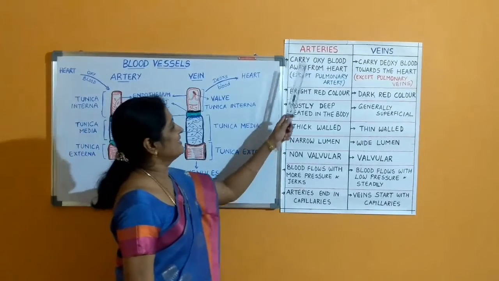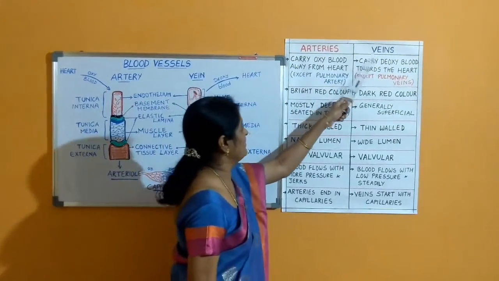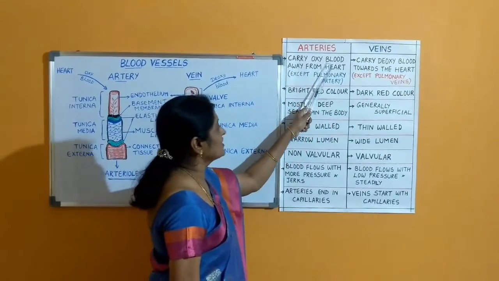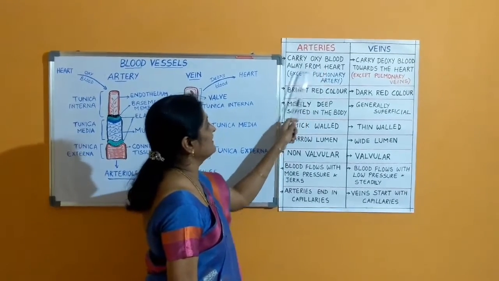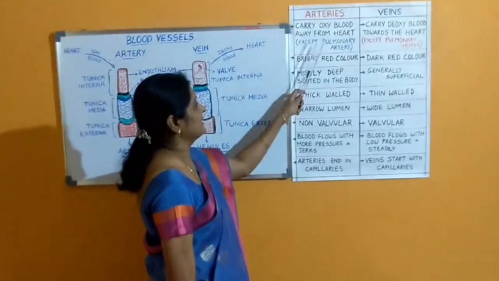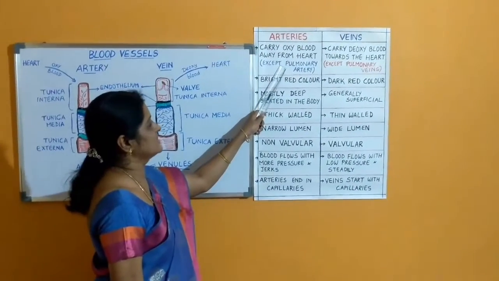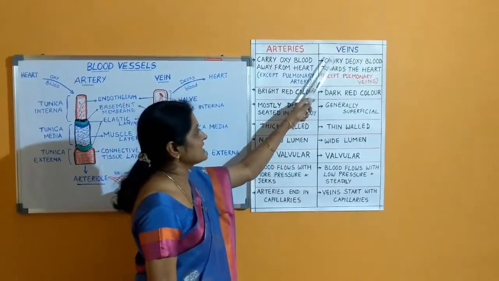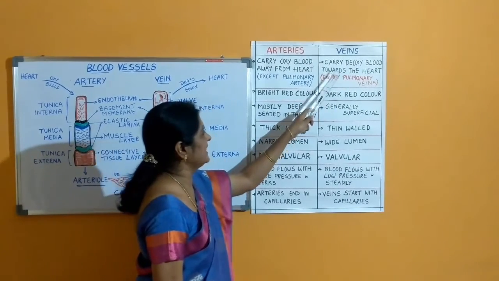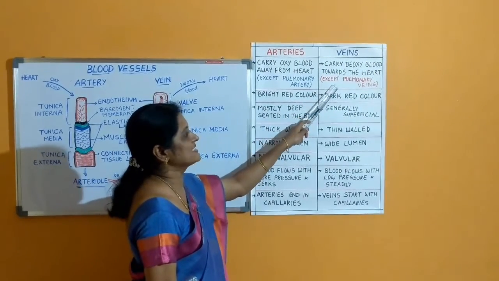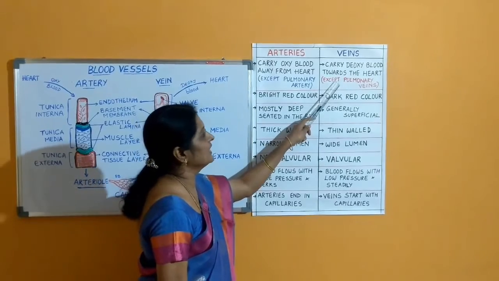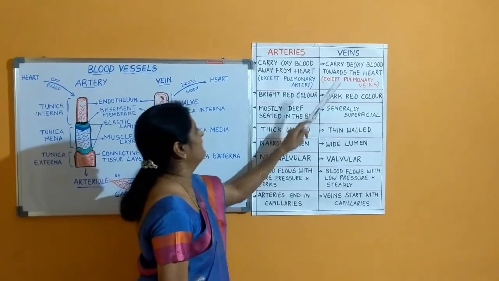Now let us see the differences between arteries and veins. Arteries carry oxygenated blood away from the heart, except for the pulmonary artery, which is going to carry deoxygenated blood. Whereas veins are going to carry deoxygenated blood towards the heart, except for the pulmonary veins, which are going to carry oxygenated blood.